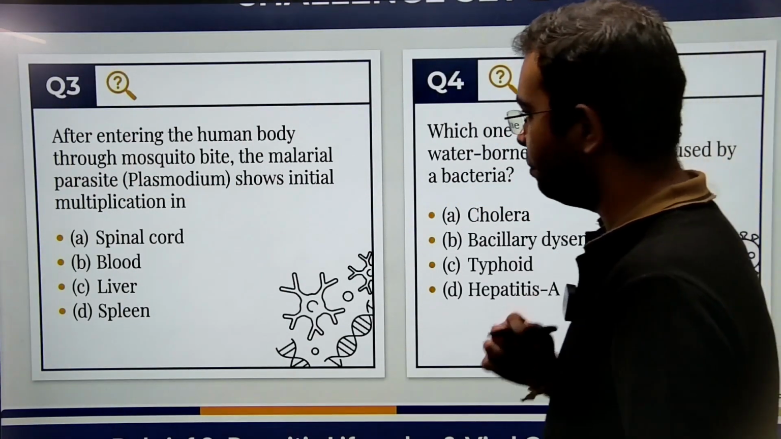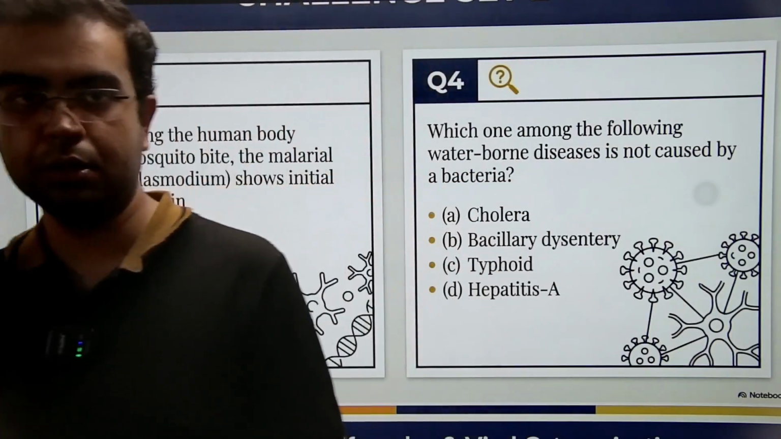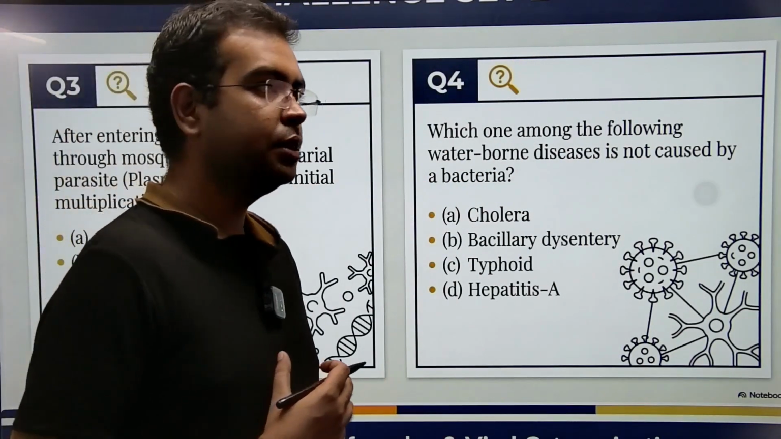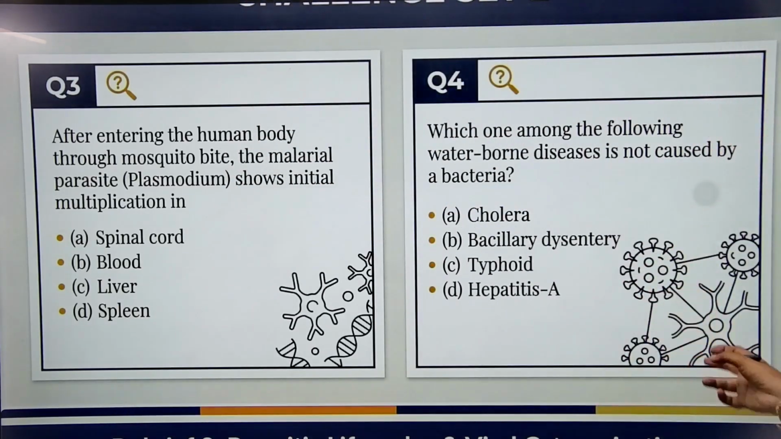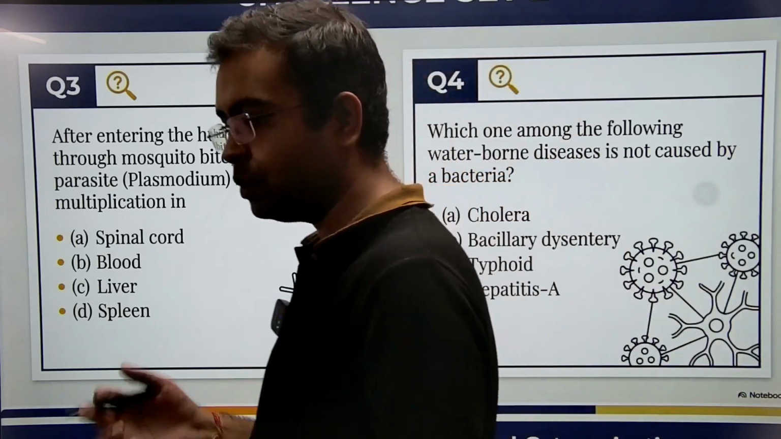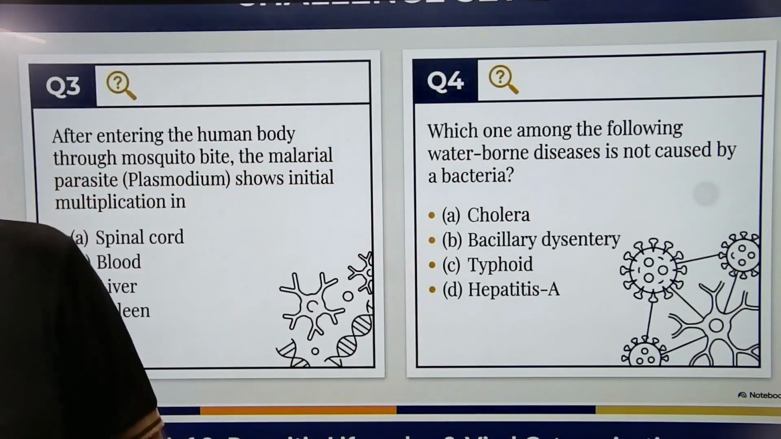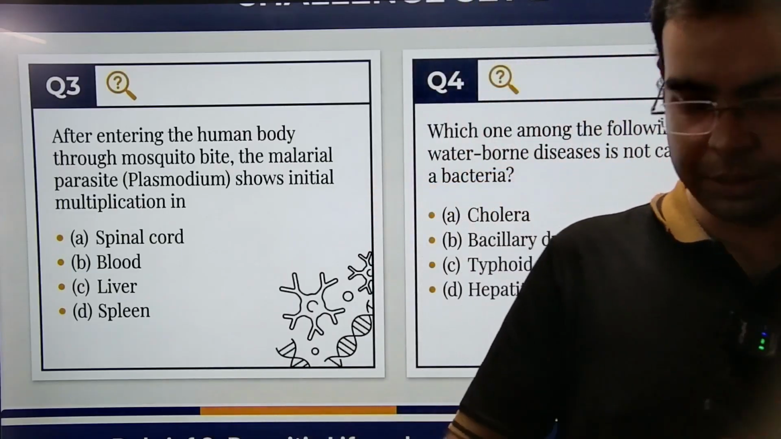ठीक है? Now coming here, what actually happens is that the mosquito is a vector. It carries the Plasmodium inside the body, and when the mosquito bites a person, while sucking out the blood from the body, the Plasmodium from the mosquito's saliva goes inside your blood.